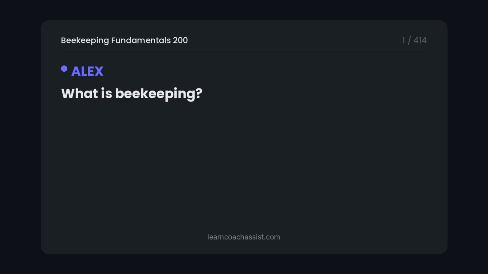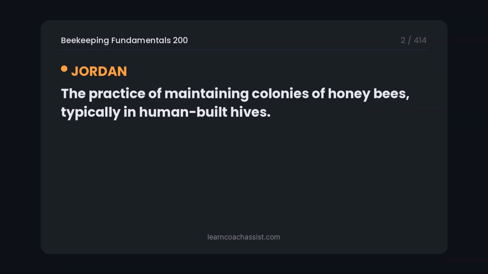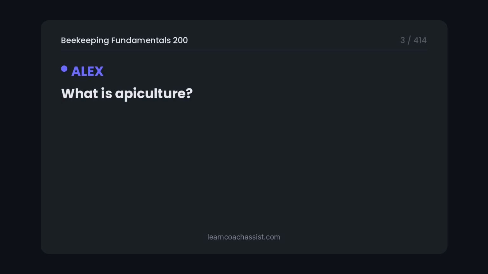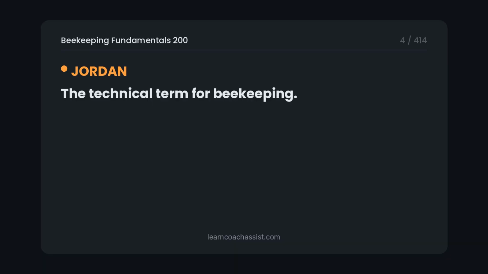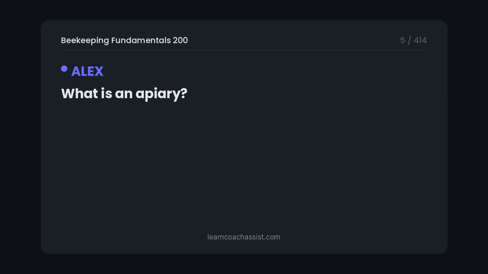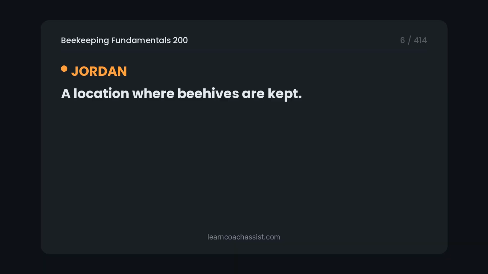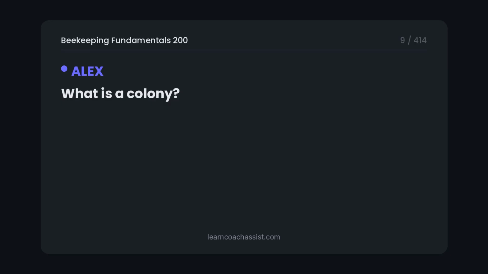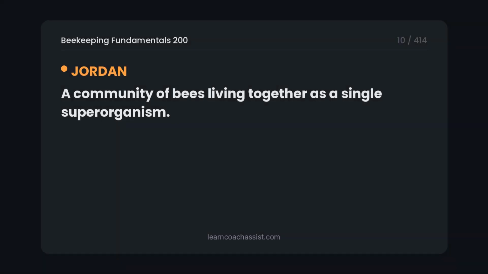What is beekeeping? The practice of maintaining colonies of honey bees, typically in human-built hives. What is apiculture? The technical term for beekeeping. What is an apiary? A location where beehives are kept. What is a beekeeper? A person who keeps bees. What is a colony? A community of bees living together as a single superorganism.